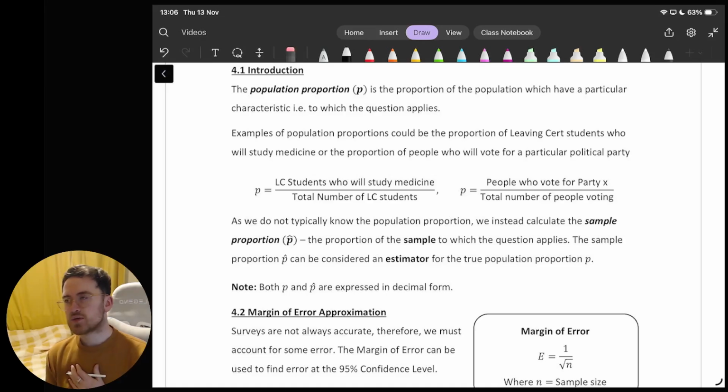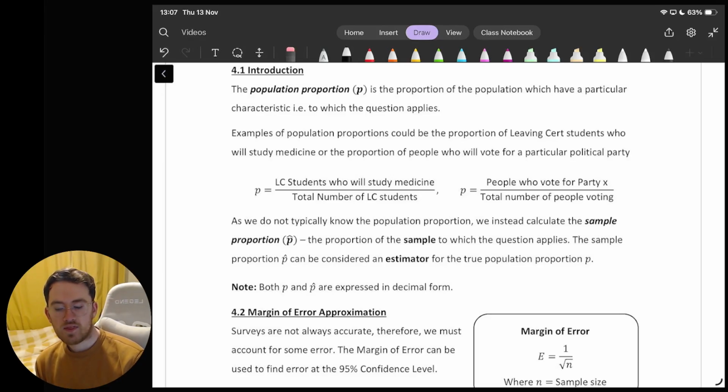So therefore, what I would probably do is ask a smaller group of people or a number of smaller groups, and from that, I would make conclusions. I would generalize, and I would hope that I'm able to give an estimate for the real value. I'm never going to be able to get the exact real value, but I might be able to give some sort of estimate of that. And what I would be doing there is finding what we call the sample proportion, and we use p hat.